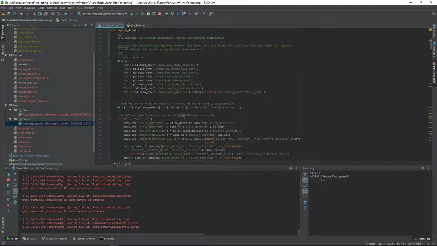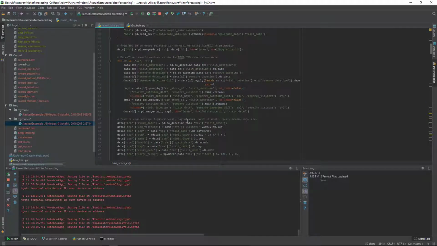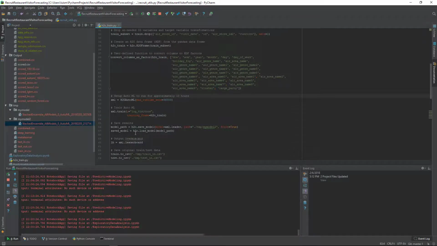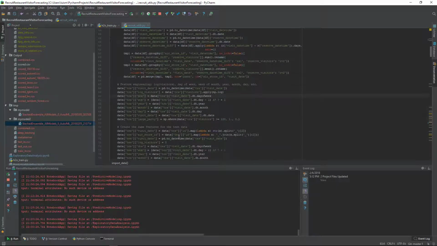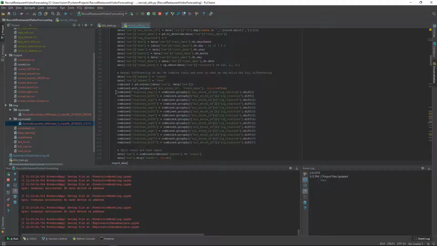It adds features that may be helpful, such as day of the week, month, year, week of the month type variables, as well as some lagging and differencing since we're dealing with time series data.